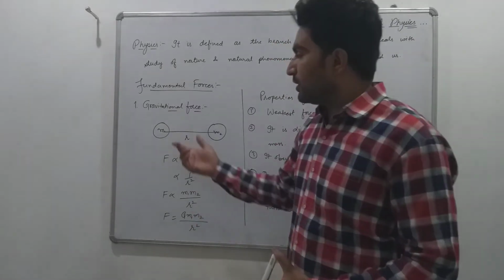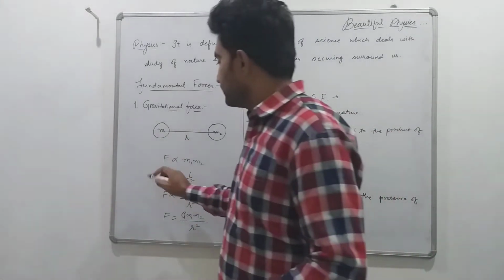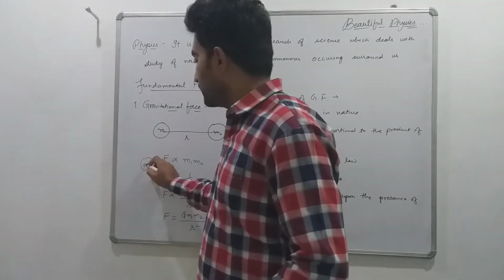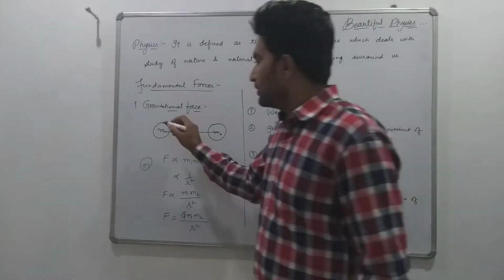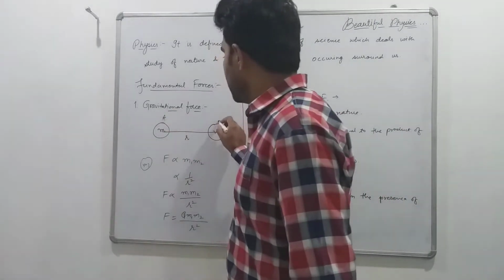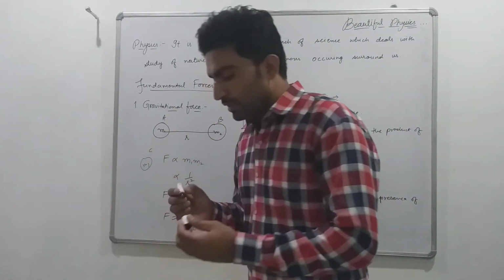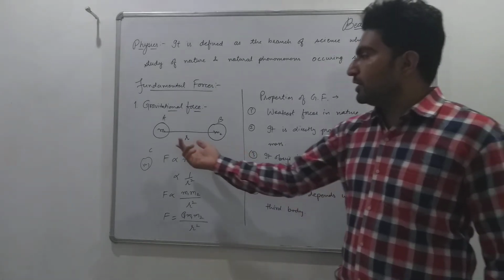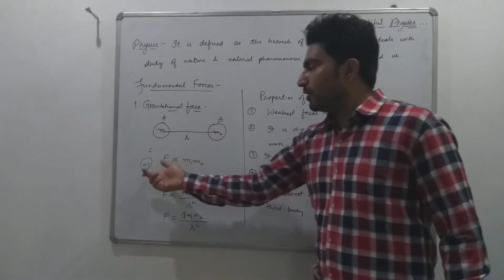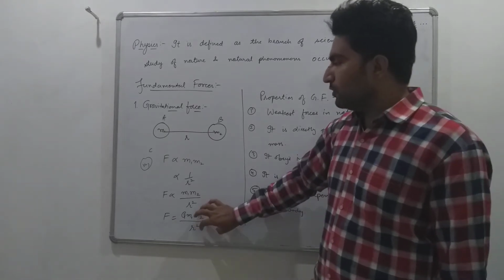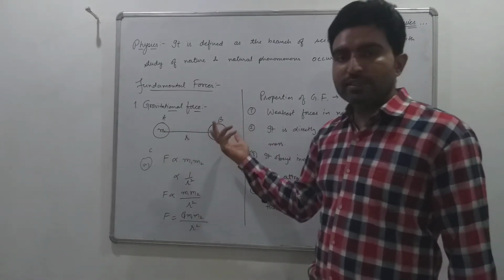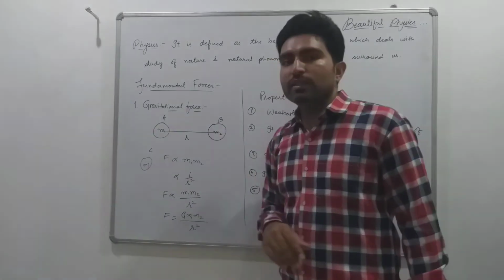If we have a third body with mass m3, suppose these bodies are A, B and C, the force of attraction between A and B does not depend upon the presence of C. This force between A and B remains the same. It will never depend upon the presence of a third body.